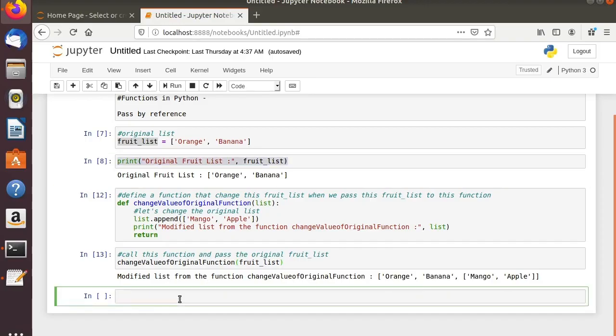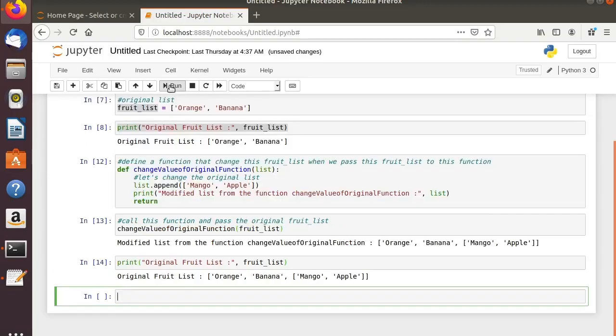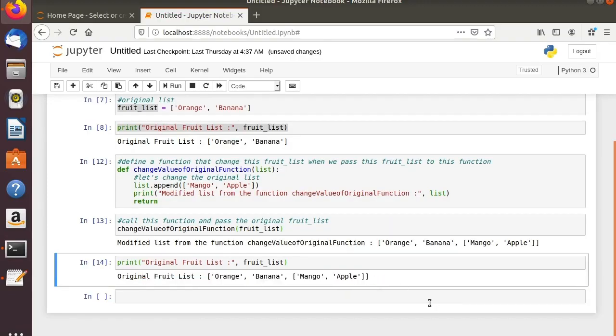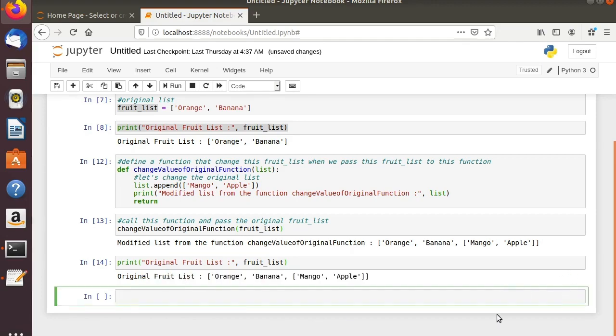If the list does not change, it means it is not changed, right? Then pass by reference would be false. Now let us run, and you see that the original list is changed. So we could successfully append the original list. So it means in Python, all the parameters to a function are passed by reference.